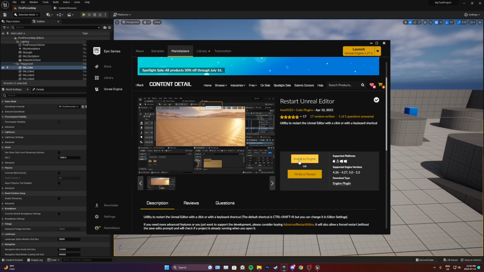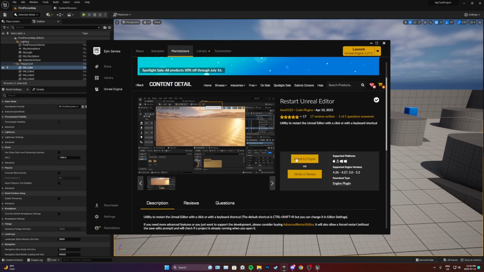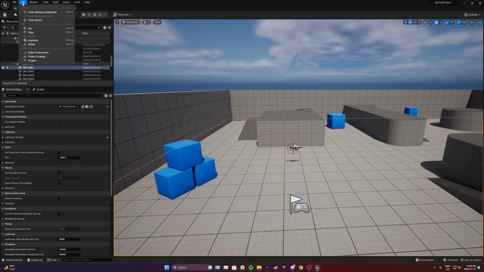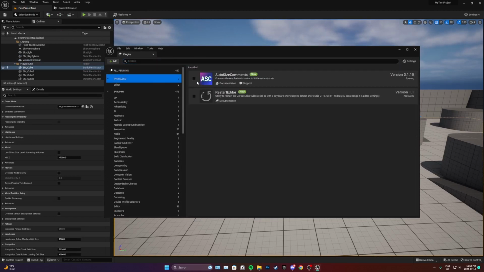And you can press install to engine, and it'll give me a message that I can't install it because it's already installed to all my engines, but just install it to the engine that you made your project in. So if that was 4.27, make it in 4.27. Once you have it installed, go to your Edit tab, Plugins, and you'll see in Installed, you'll have Restart Editor, and you can enable this.